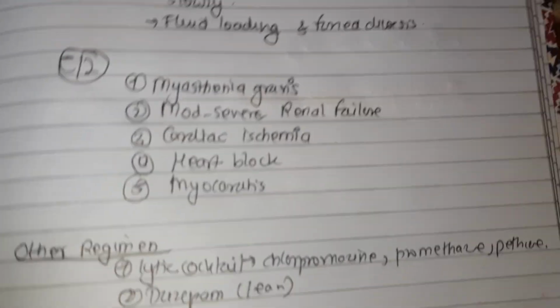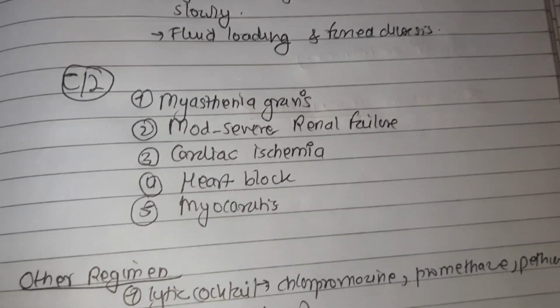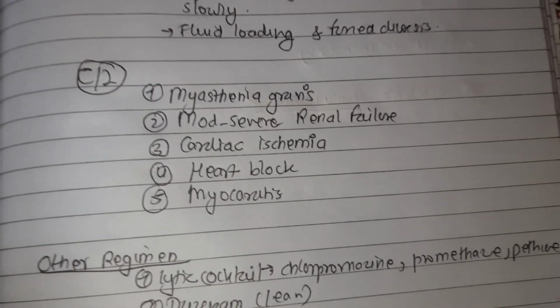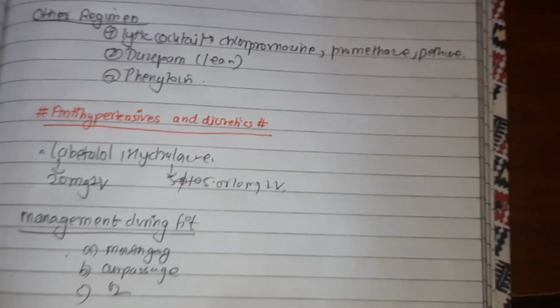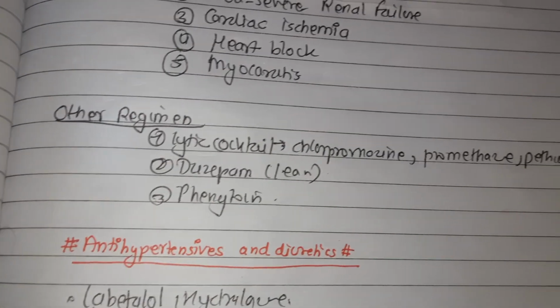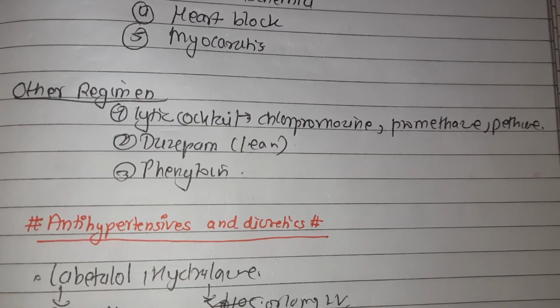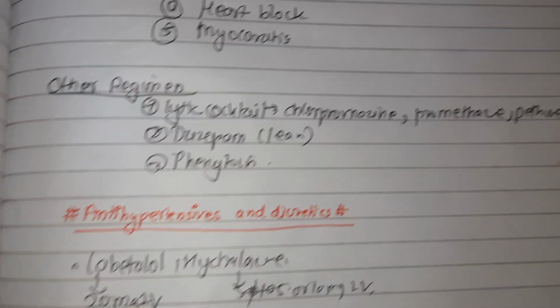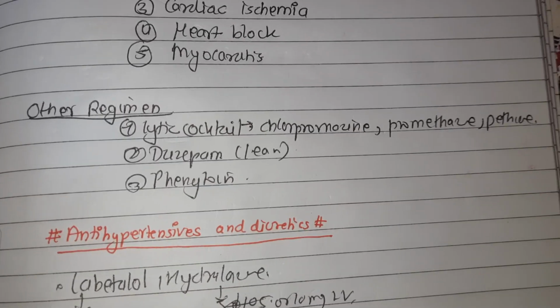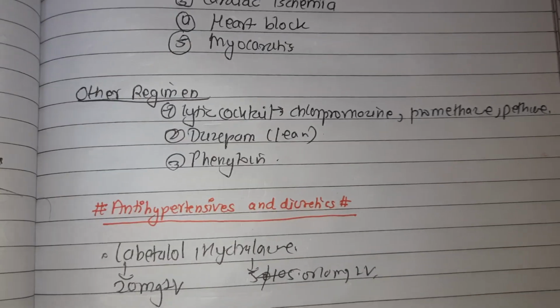The contraindications of magnesium sulfate therapy are myasthenia gravis, moderate to severe renal failure, cardiac ischemia, heart block, and myocarditis. We have some other regimens apart from magnesium sulfate, like the lytic cocktail, given by Menon in 1961, which contains chlorpromazine, promethazine, and pethidine. We also use diazepam or phenytoin.